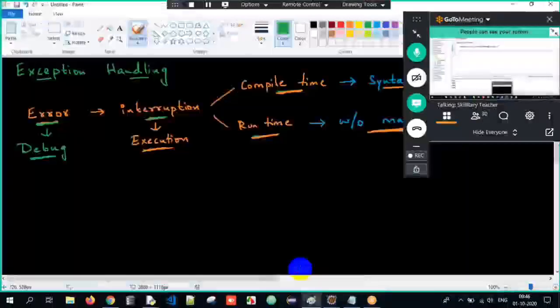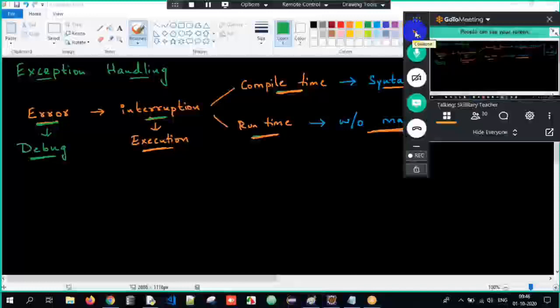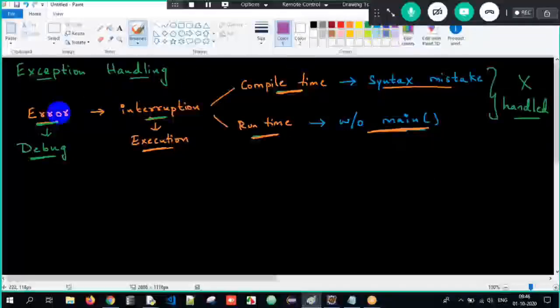So basically here, what did you understand here? What is an error here? If someone asks what is an error, you can tell: error is a mistake or an interruption which will occur during the execution of a program. That is during compile time, we get syntax mistakes. And when do we get runtime error? Whenever we execute a class without main method. So therefore, errors cannot be handled. Therefore, they have to be debugged here. Got it? So this is all about error.